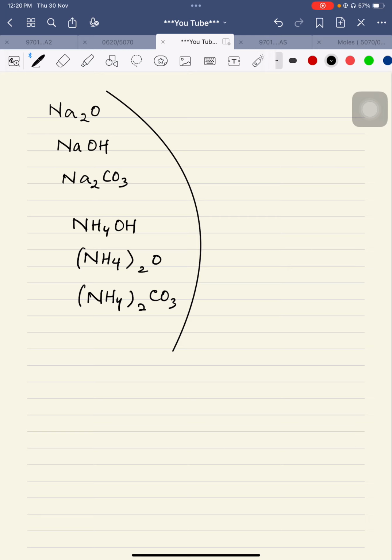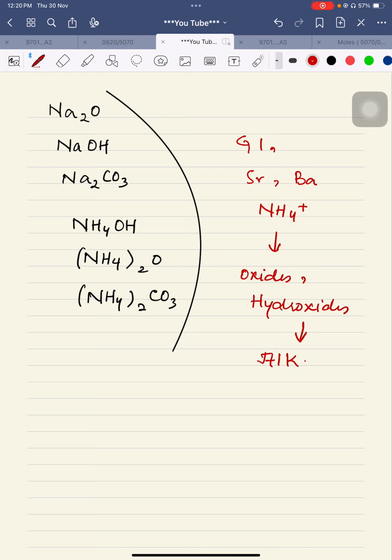Let's discuss which bases are soluble and which bases are insoluble. Group 1, strontium, barium, and ammonium oxides and hydroxides are soluble. So these are called alkalis as well as bases. These are those bases which can be considered as an alkali.